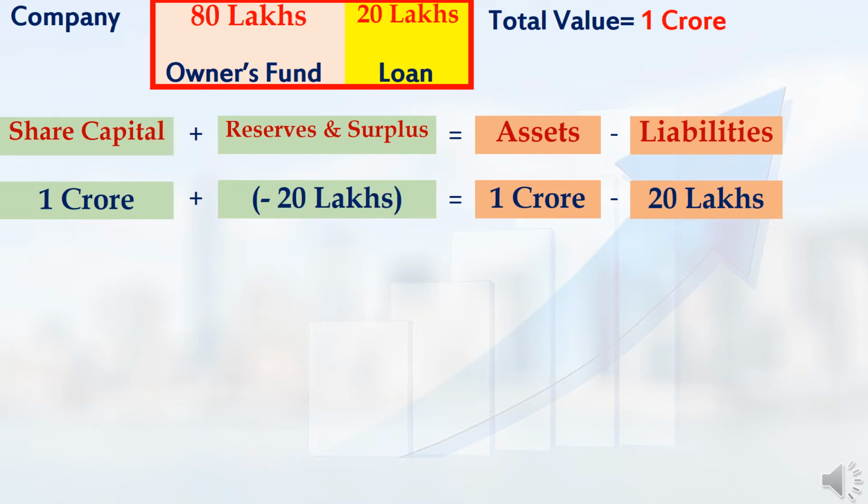In the accounting equation, if I balance both sides, I will get reserves and surplus as minus 20 lakhs. Because I have only now started my business, there will not be any profit from my business initially. But initially I have a 20 lakh loan. So that is why my reserves and surplus is negative.